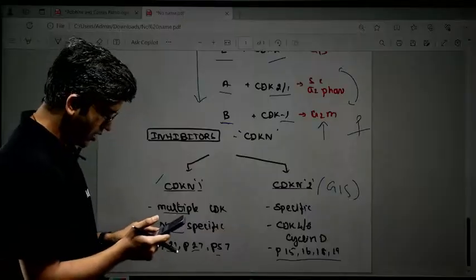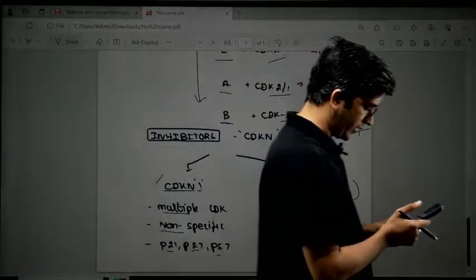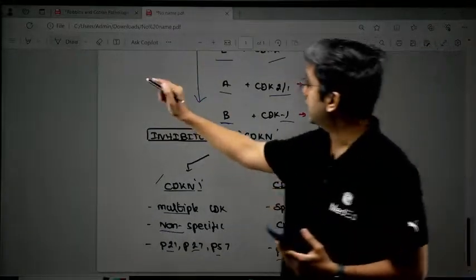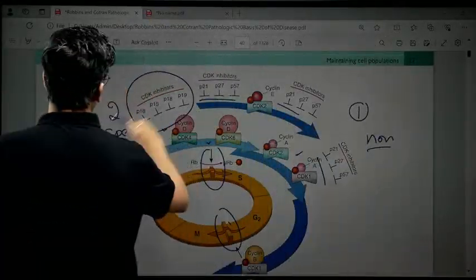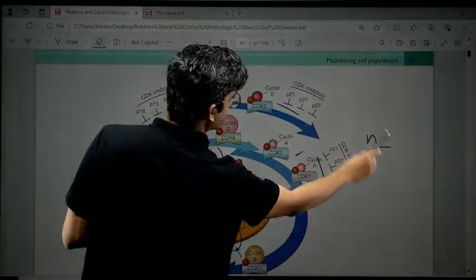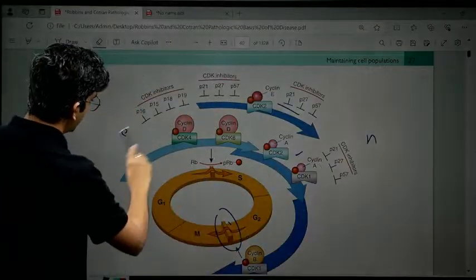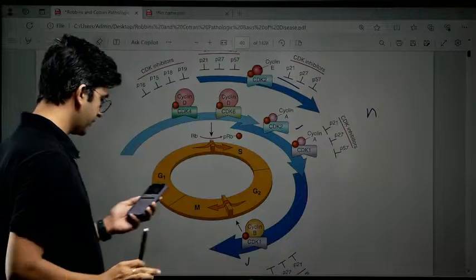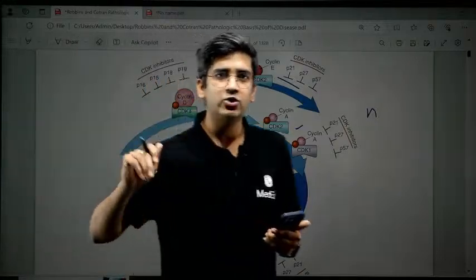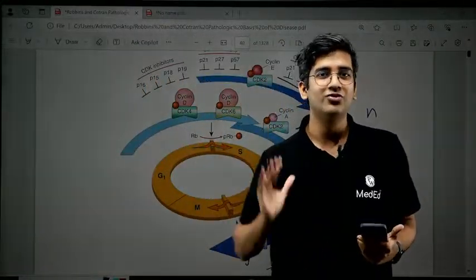Fine. Jane, last part, which part do you want me to repeat? Okay, cell cycle controls. I'll go back to the cell cycle. It's much more comfortable for me to explain in the form of this image, right? For Jane and Samantha, just have a look at this. This is an image from Robbins which talks about the entire cell cycle control. Fine. Okay, I'll go slow again. If you have any doubt, ping me. I have time. If you have time, let's learn together.